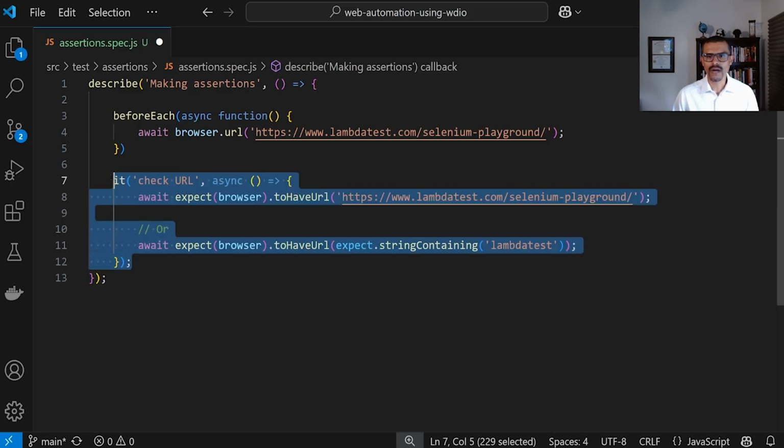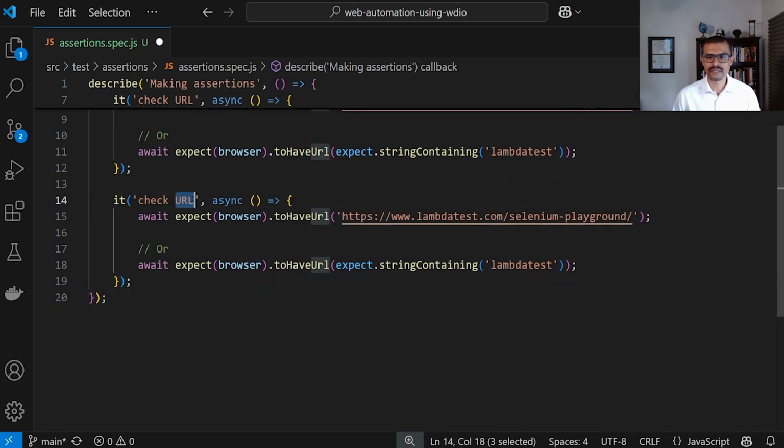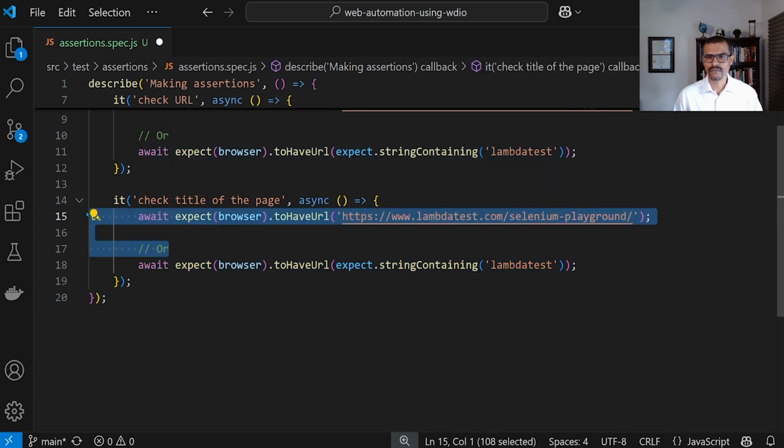And I'm just going to go ahead and copy this right here and bring it down here. And here checks the title of the page. And I'm going to use this bottom one right here. So let me get rid of this stuff over here.